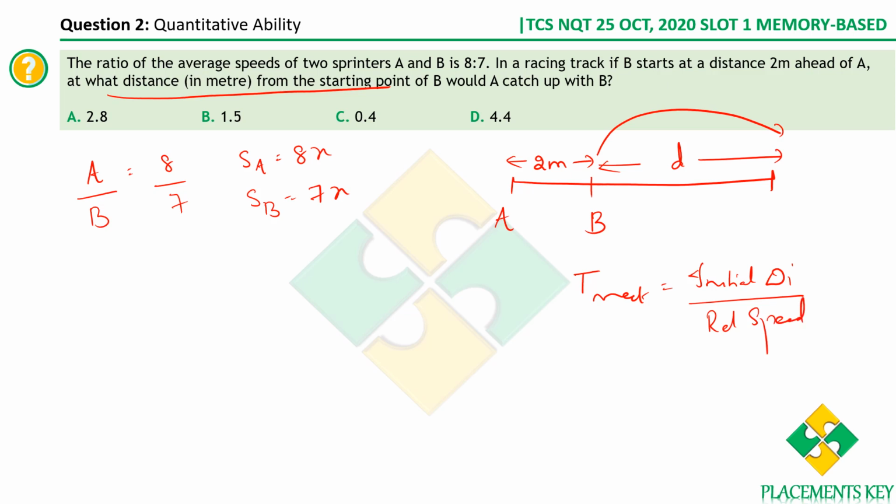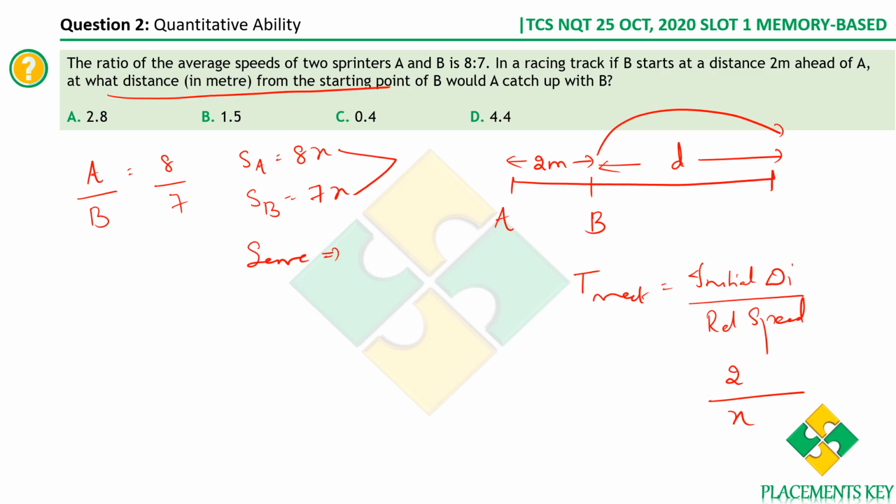In this case, what is the initial distance between A and B? It is 2 meters divided by the relative speed between them. Since they are traveling in the same direction, the relative speed will be the subtraction of the speeds, which is x. Therefore, the time taken for them to meet is 2 by x.